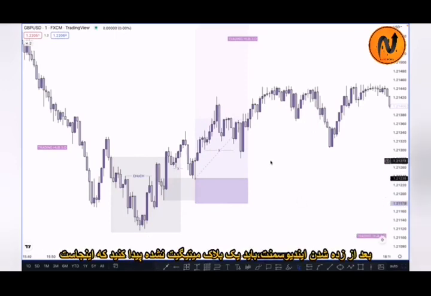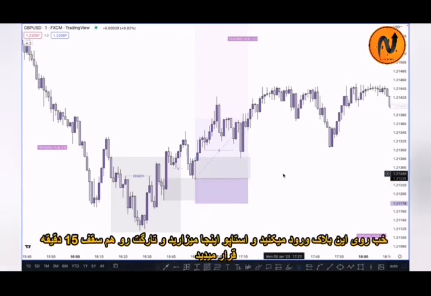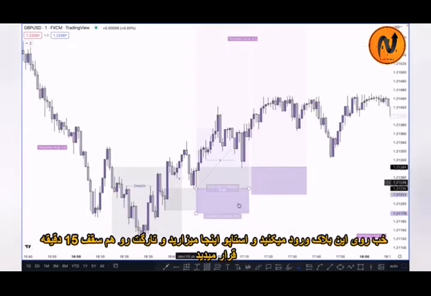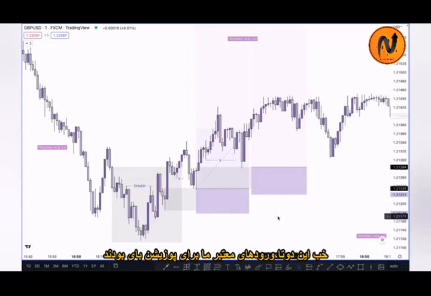So what happened here after this one? Market took out this inducement. After taking out the inducement, you have to identify if there is any unmitigated order block, which one is here. So this one is our unmitigated order block. One more is here. So simply you can buy here, okay, and put the stop loss just below it, and the target will be the same here, okay, as per the 15-minute measure high, which one is our target. So this one is our target, and these two entries are valid here for the buy.